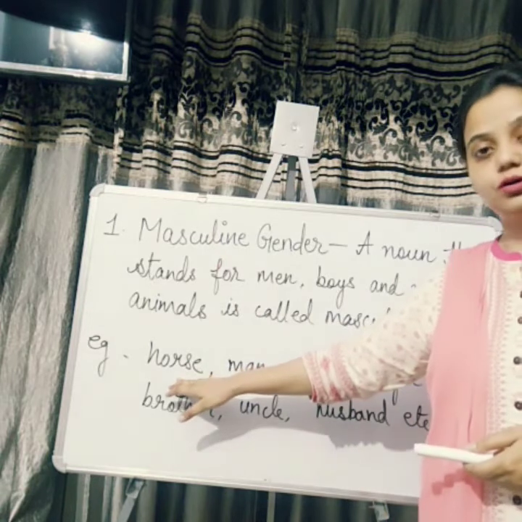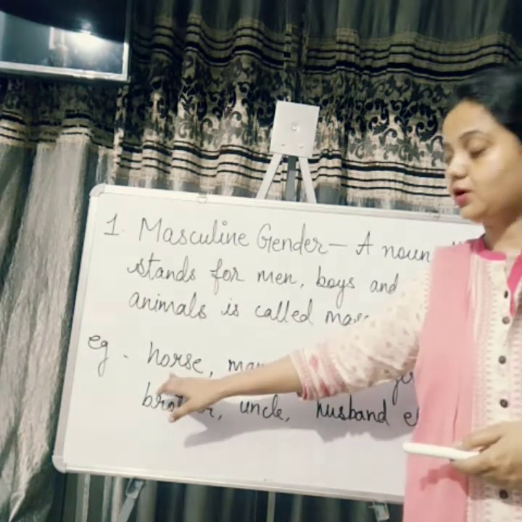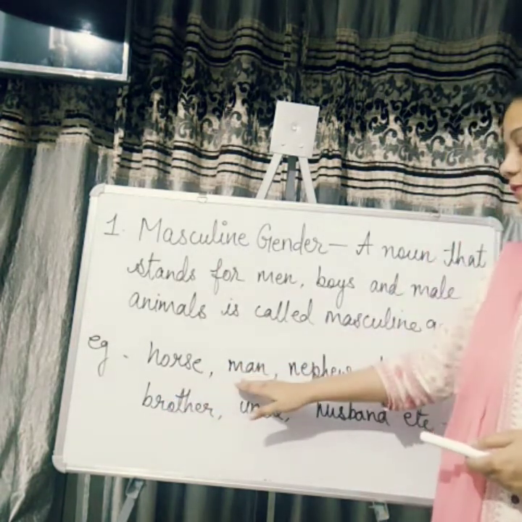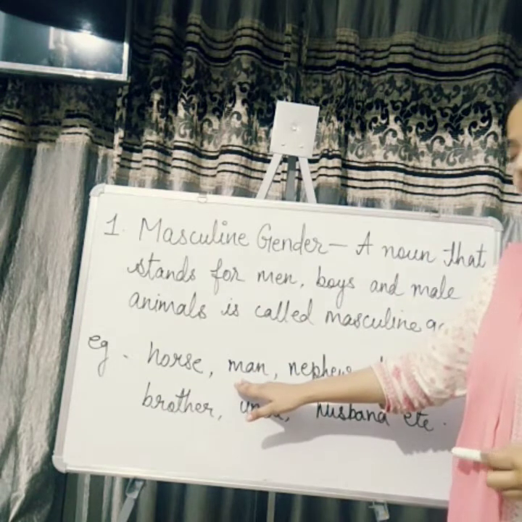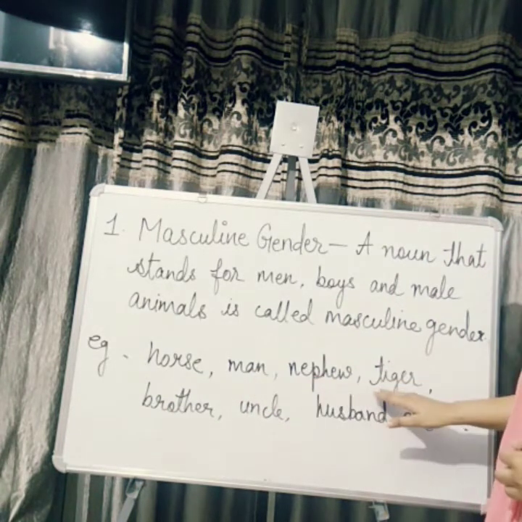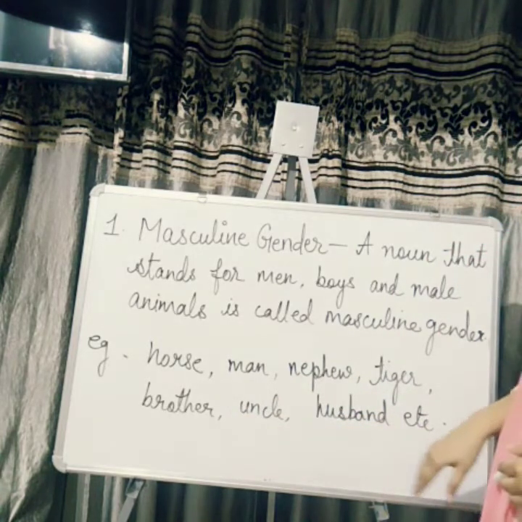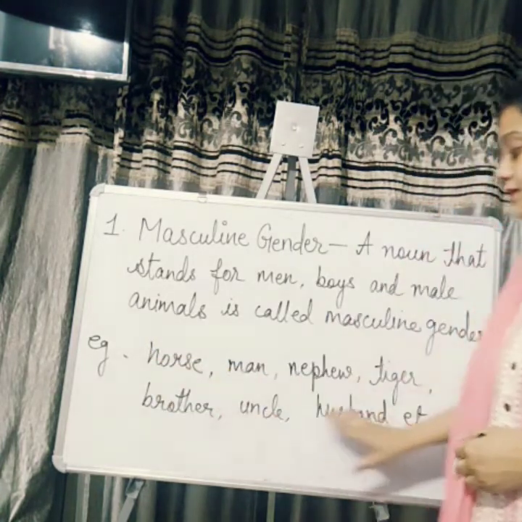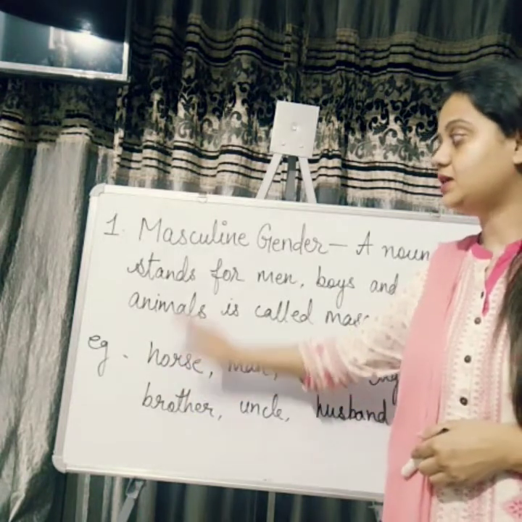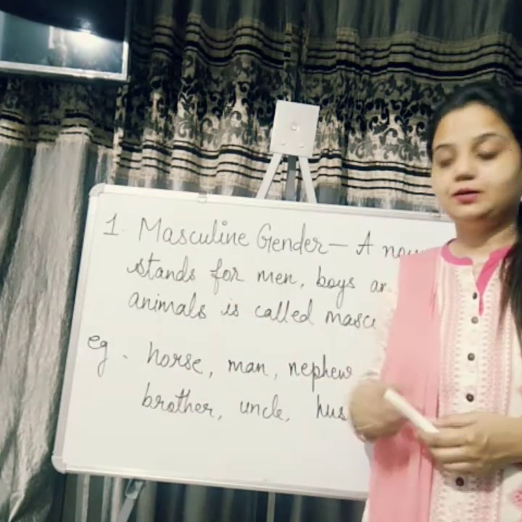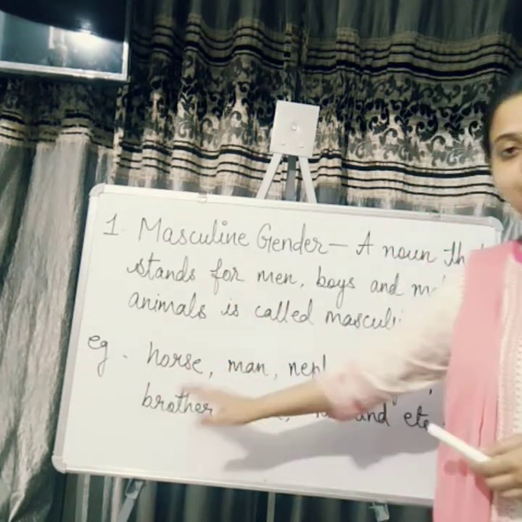For example, horse is an animal, but horse is a male animal. Then man, nephew, tiger, brother, uncle, husband and so on. You can see that all these nouns are masculine gender because all these are male.